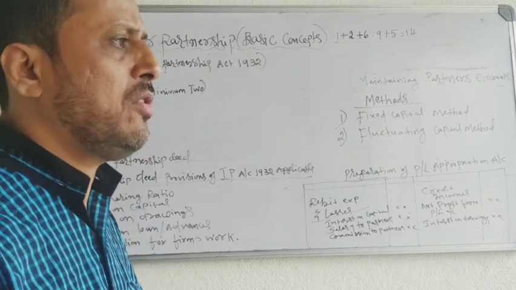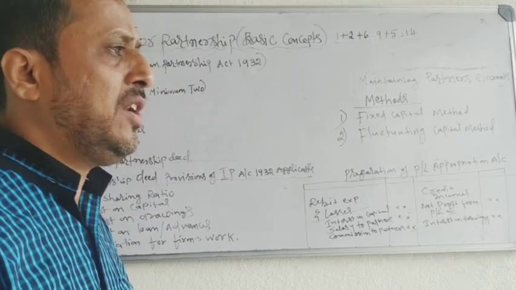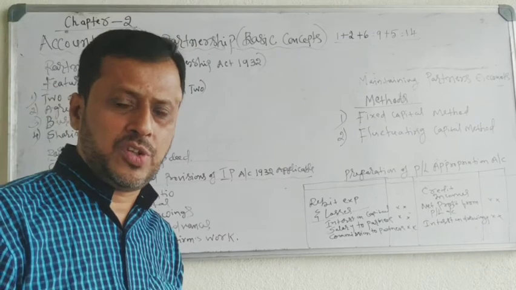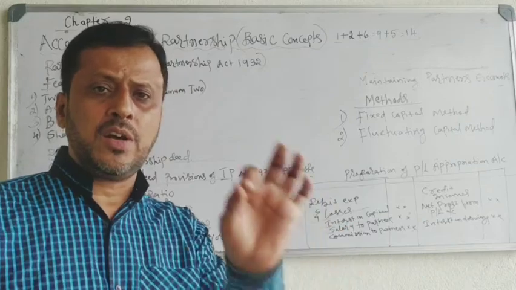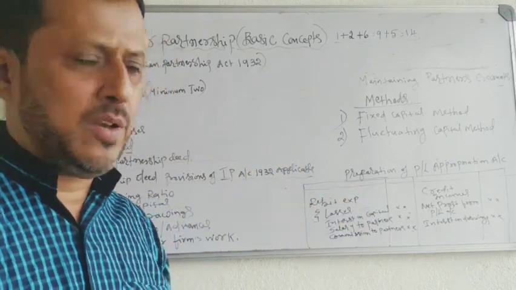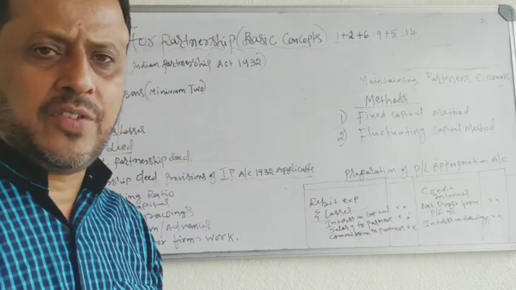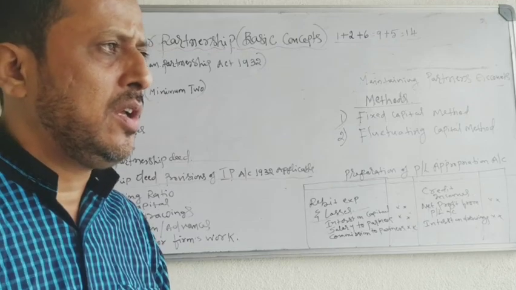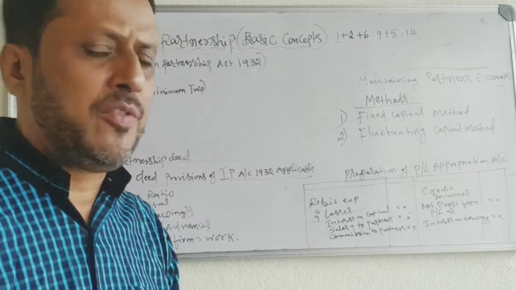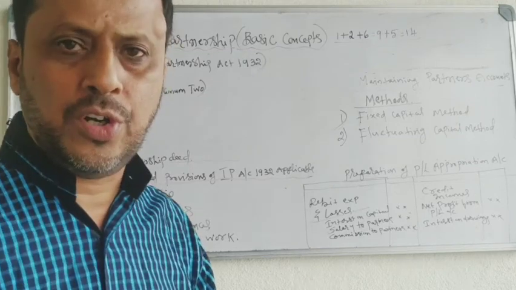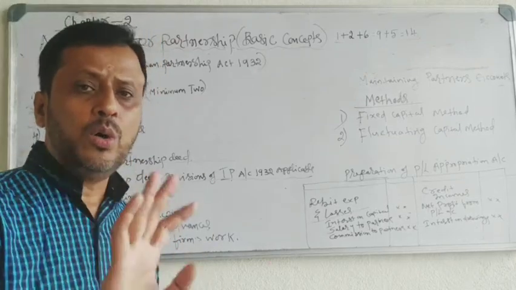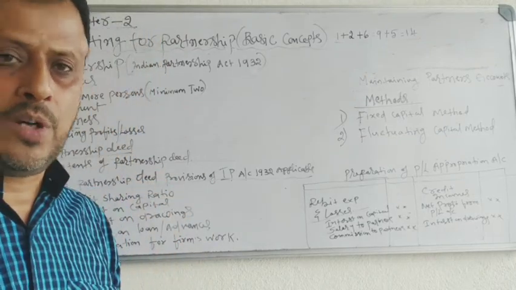They will do some extra work in the business. For that, they have to get salary or commission. Their salary or commission must be mentioned in the agreement. If the agreement is silent, if there is no agreement, salary of a partner, commission of a partner, if it is not mentioned in the agreement, then no remuneration is payable to the partner.